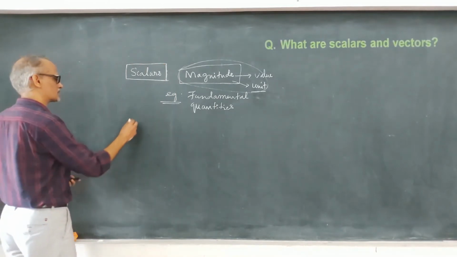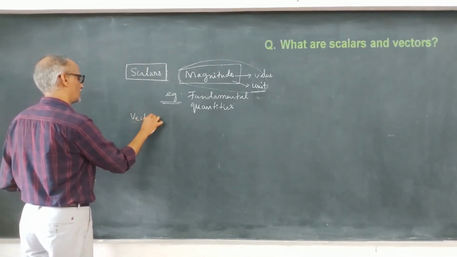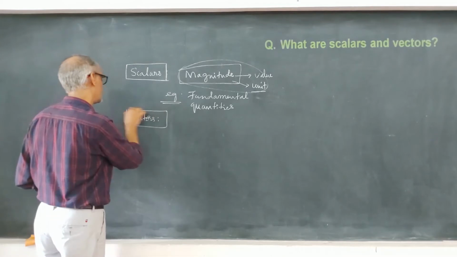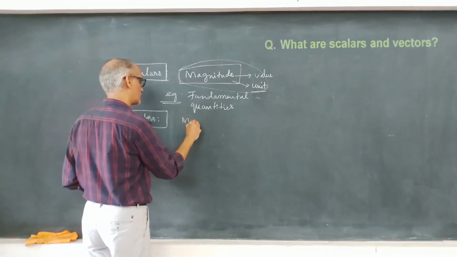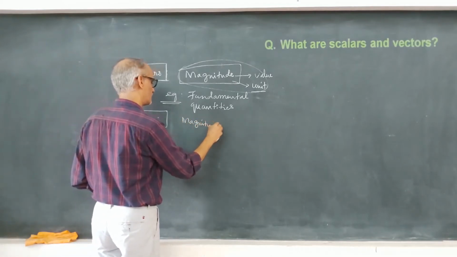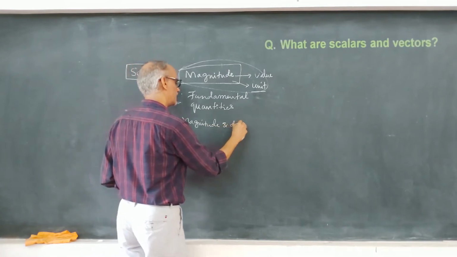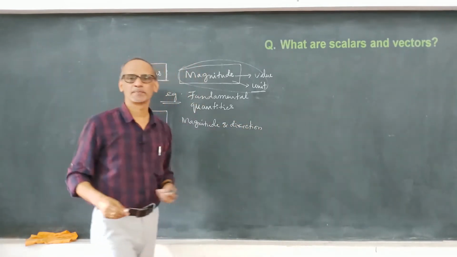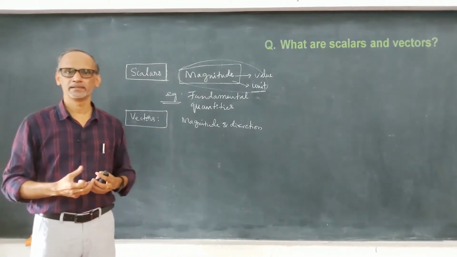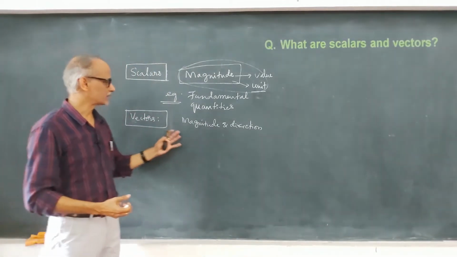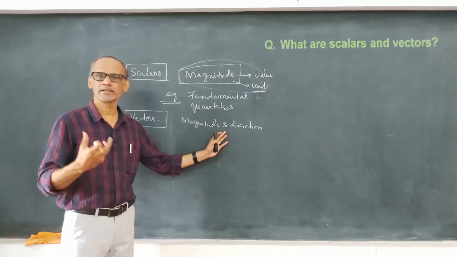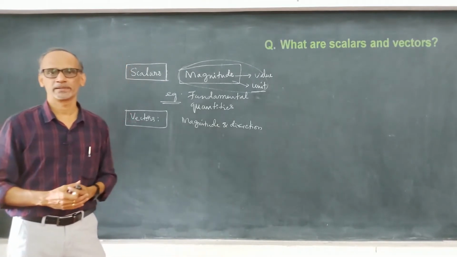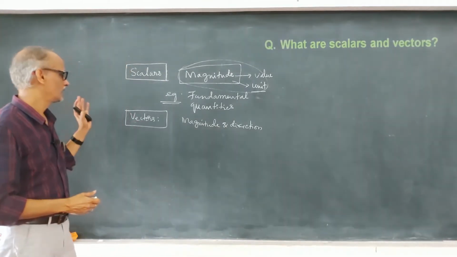Now what are vectors? Quantities having both magnitude and direction, which means that to understand this particular physical quantity completely, not only magnitude, but we need even the direction of that particular quantity, and such quantities are called as vector quantities.